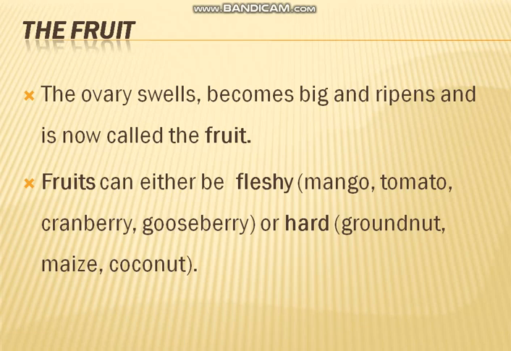Fruits are of two types, fleshy fruits and hard fruits. Examples of fleshy fruits are mango, tomato, and gooseberry. Hard fruits are groundnut, maize, and coconut. These are the examples of fleshy and hard fruits.